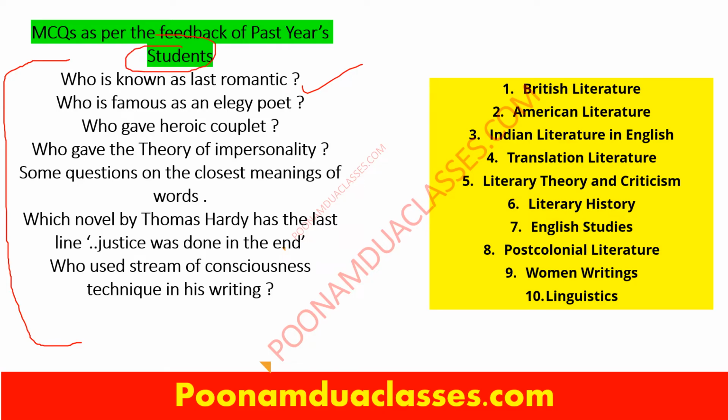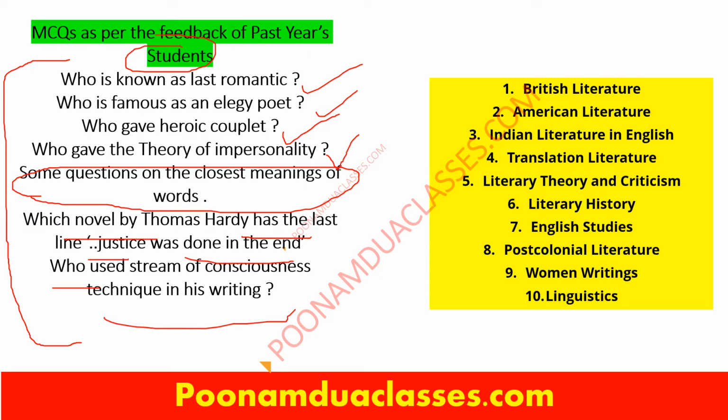Who is known as the last romantic, who is famous as an elegy poet, who gave the heroic couplet, who gave the theory of impersonality, and some questions were there on the closest meaning of a word, kind of synonym or antonym questions. Which novel by Thomas Hardy has the last line 'justice was done' in the end? Who used the stream of consciousness technique in his writing? So the answer basically depends upon the options, but everyone could not recall the options. At least they gave me the question and the pattern.